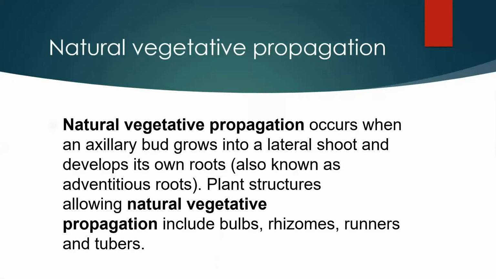Next, let's proceed to natural vegetative propagation. Natural vegetative propagation occurs when an axillary bud grows into a lateral shoot and develops its own roots, also known as adventitious roots. Plant structures allowing natural vegetative propagation include bulbs, rhizomes, runners, and tubers.